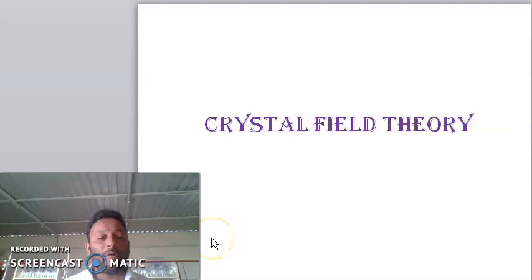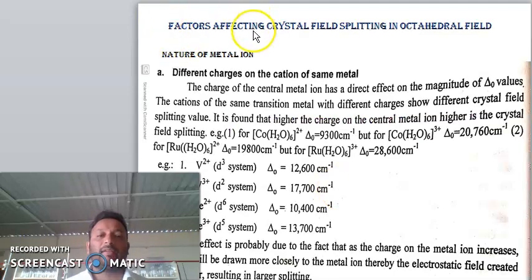Today we have to see the various factors affecting the splitting of d orbitals in octahedral field. Factors affecting crystal field splitting in octahedral field.